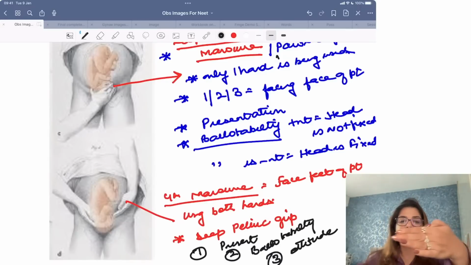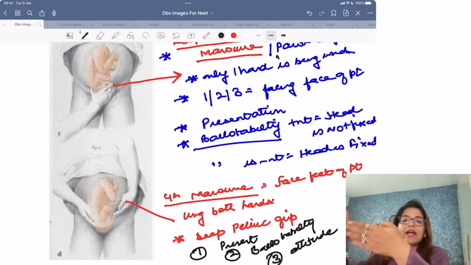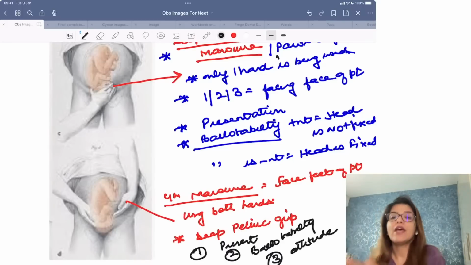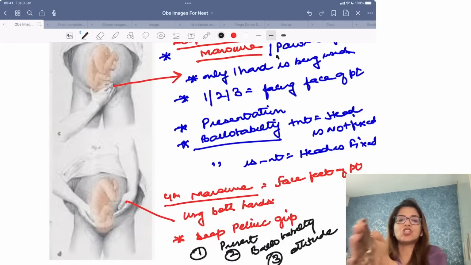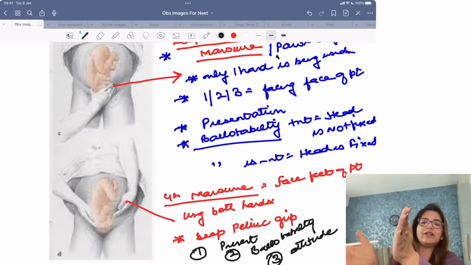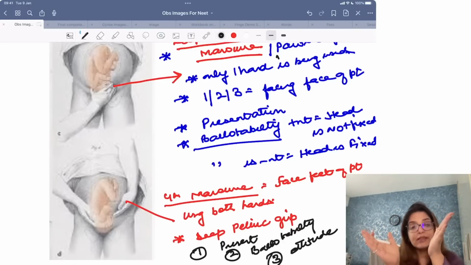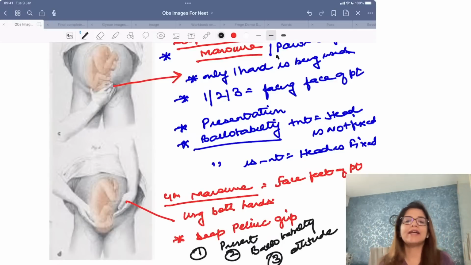If your fingers can reach below the head of the baby and your fingers converge, that means the head has not entered into the pelvis. But if your fingers cannot reach below the head of the baby and instead of converging, your fingers are diverging, then that means the head has entered into the pelvis. So again, it tells you whether the head has entered into the pelvis or not. So it confirms the findings of Leopold's third maneuver.